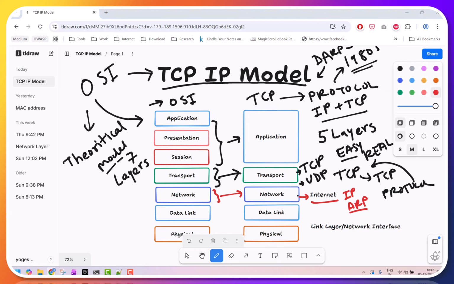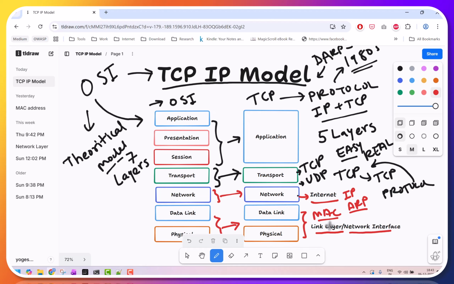Then the next layer we have denoted is the data link layer. These two combined layers, some people will name as only the link layer or network interface layer. Whatever happens here happens here in TCP/IP. We saw the use of the MAC address to figure out the exact device where our packet should go.